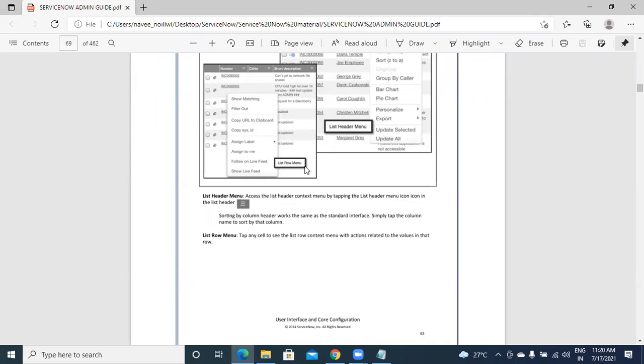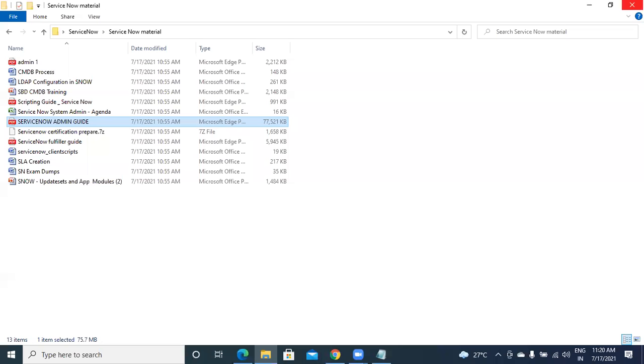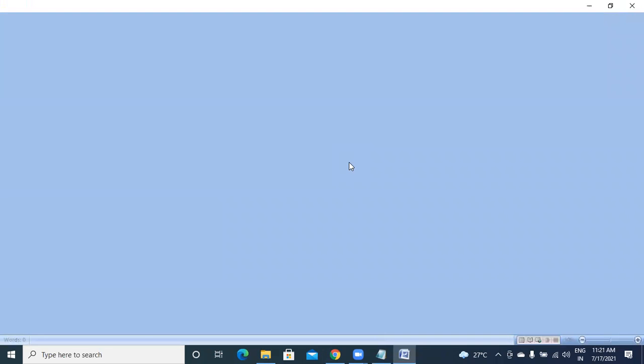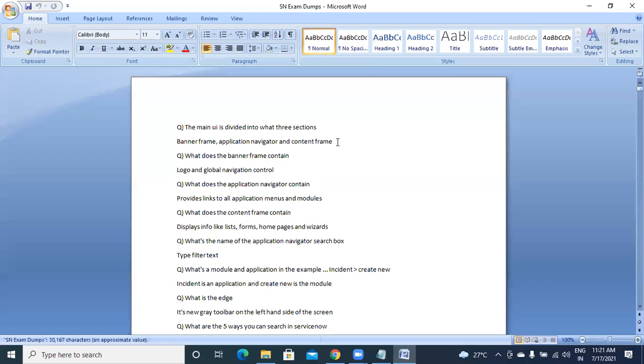You can go through this, but this is also the Jakarta version. If you need the latest one, that is paid, it is not free. And these are some ServiceNow dumps, something I stored for myself and my understanding, some question answers. This might help you. These are all questions, like the main UI is divided into 3 sections: banner frame, application navigator, content frame. You can go through this and that will help you.